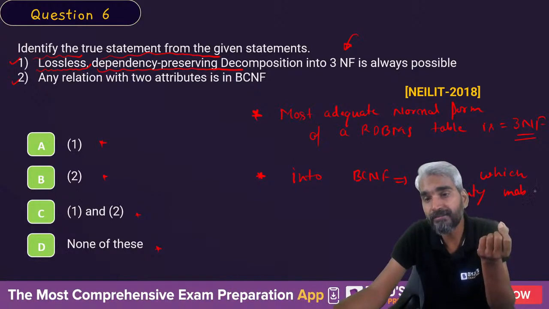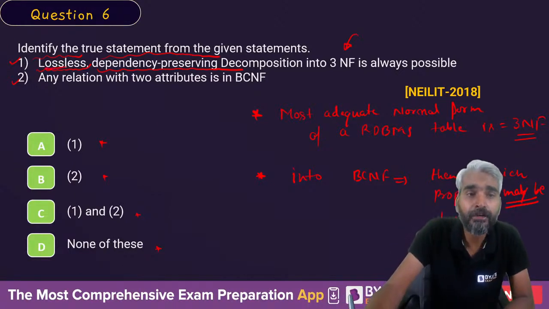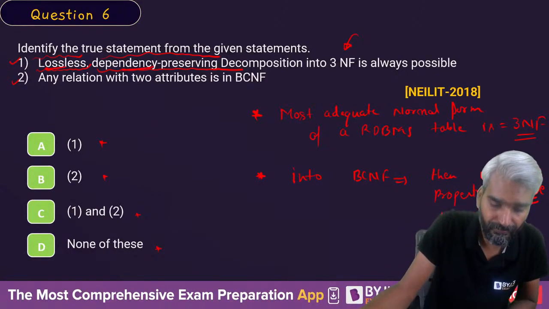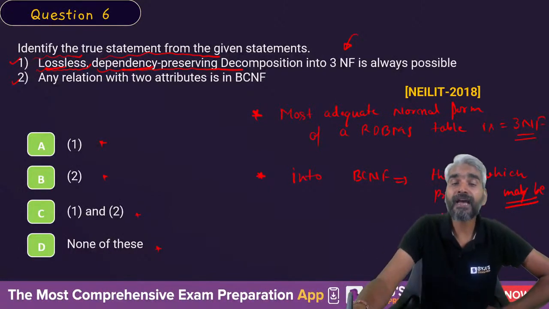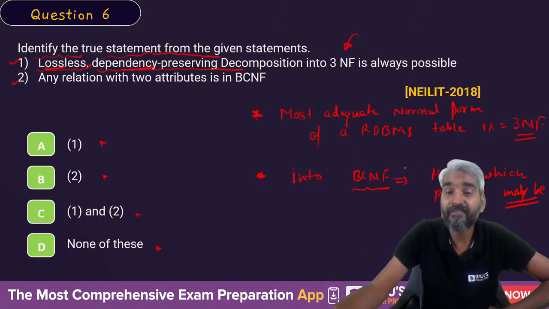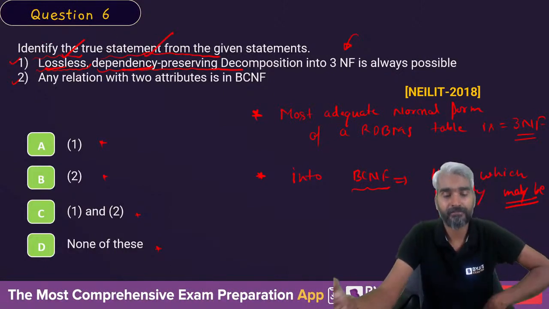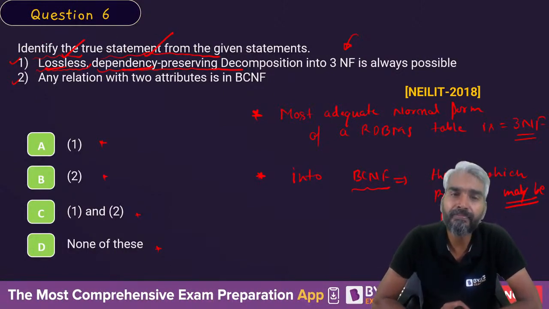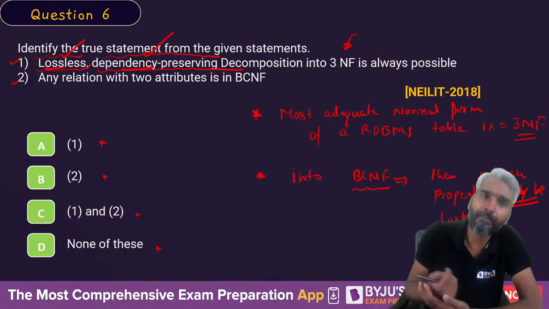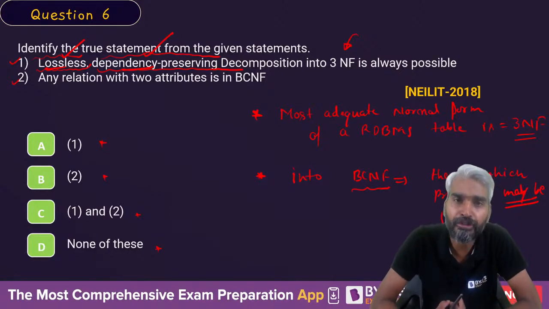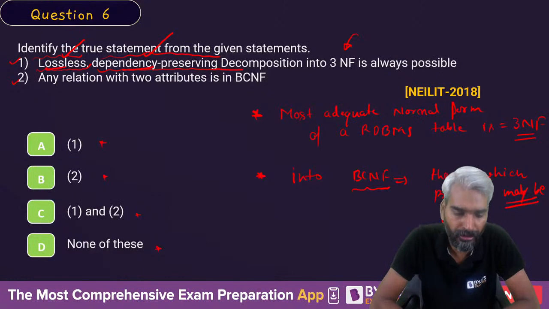Maybe, not always, but maybe. Lossless or dependency preserving? Which of these two properties may be lost?